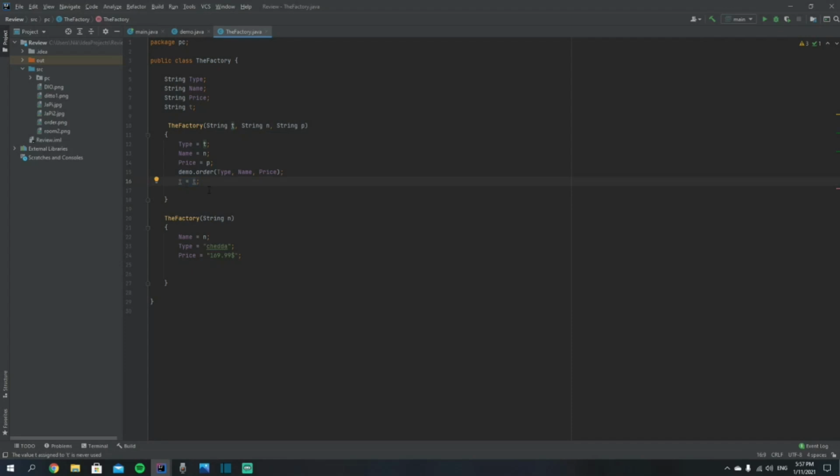The this attribute refers to the object or class in use at the moment, for example, this factory class. So let's give it a shot. With the insertion of this dot, you can see that now the problem is fixed.